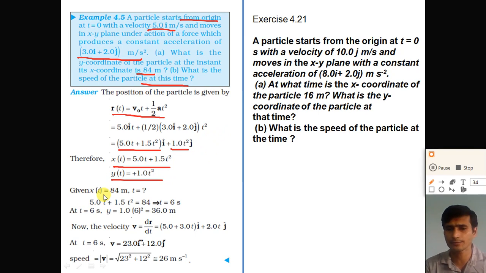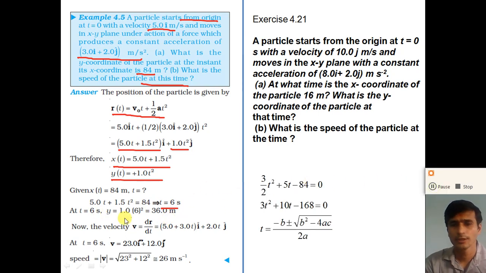So at what time does the x coordinate of the particle become 84? Here the x coordinate is given to you as 84. So we get 5t plus 1.5t square is equal to 84. By solving this equation, we get the time t is equal to 6 seconds. So how can we solve this equation?